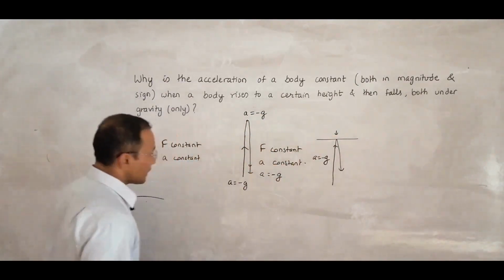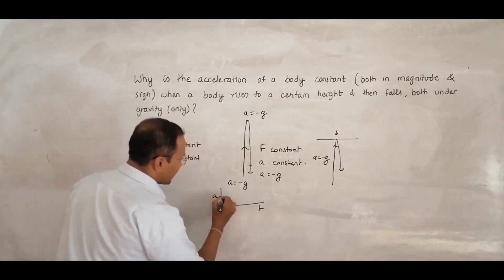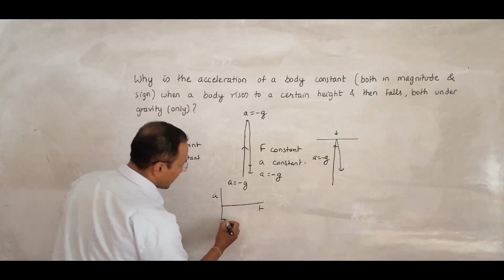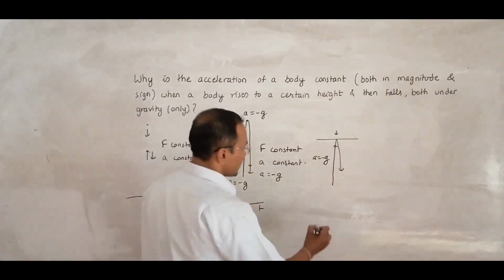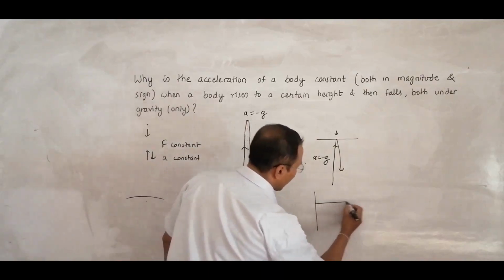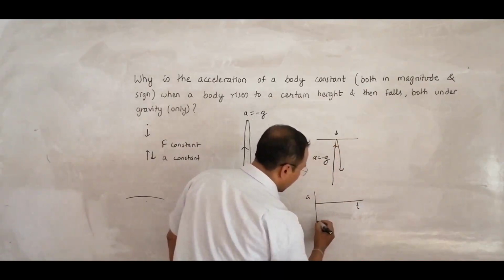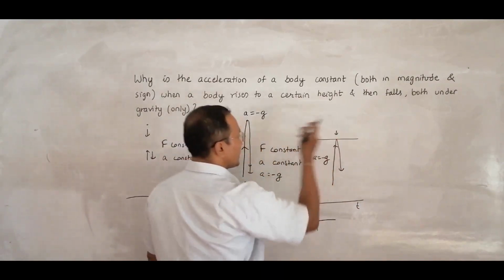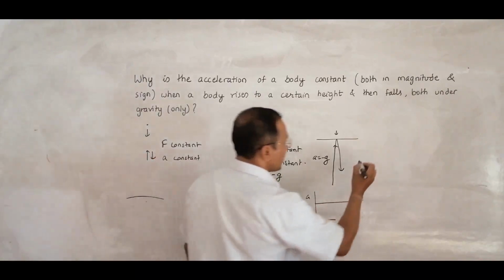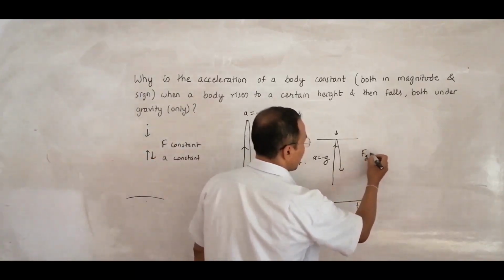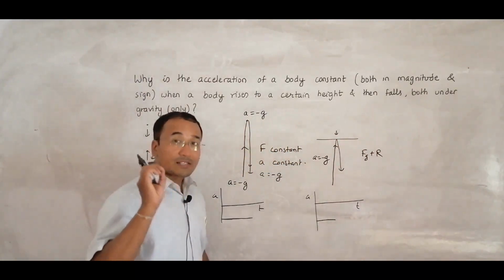So here what I have is, if I draw the graph of the body, the graph of a against time, I should have the graph somewhat like this. But in this case, if I draw the graph of t against a, from here to here the graph is negative, and here the downward force adds up. Previously there is the force of gravity, and now we have got the reaction force as well. So the downward force adds up.